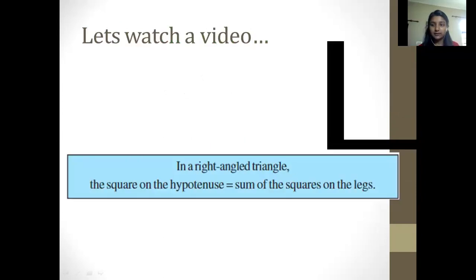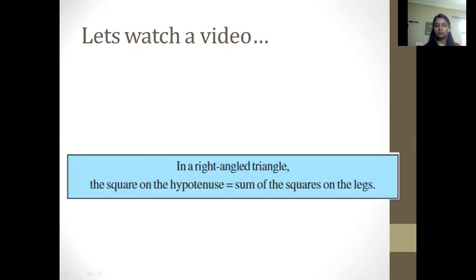So what you are reading in this blue box: in a right angle triangle, the square on the hypotenuse is equal to the sum of the squares of the legs. So what are the legs? Legs are the two sides, the left hand side and the downward side, whose squares sum to the square on the hypotenuse. Yes, so this is what we have understood.